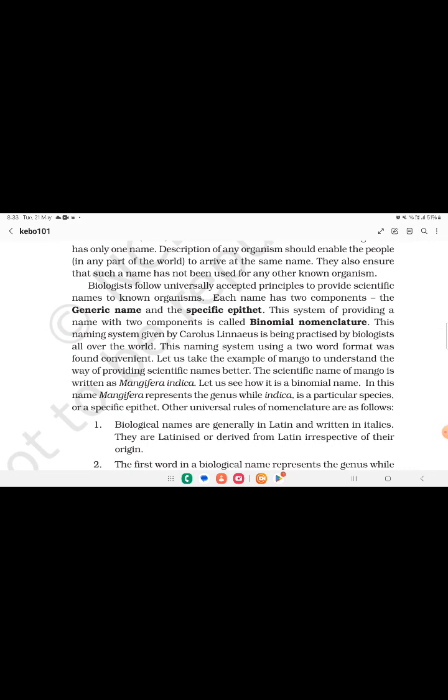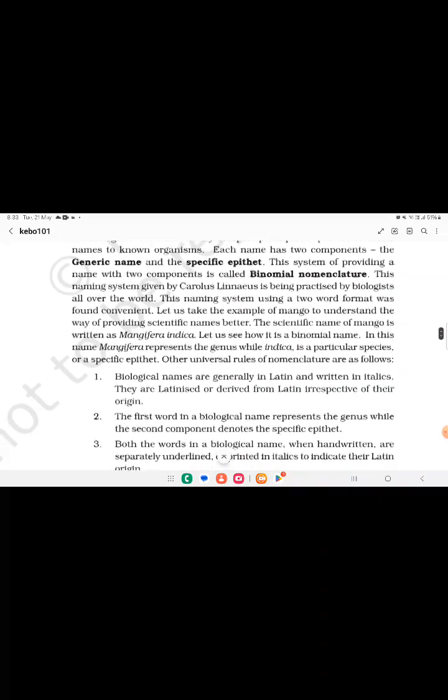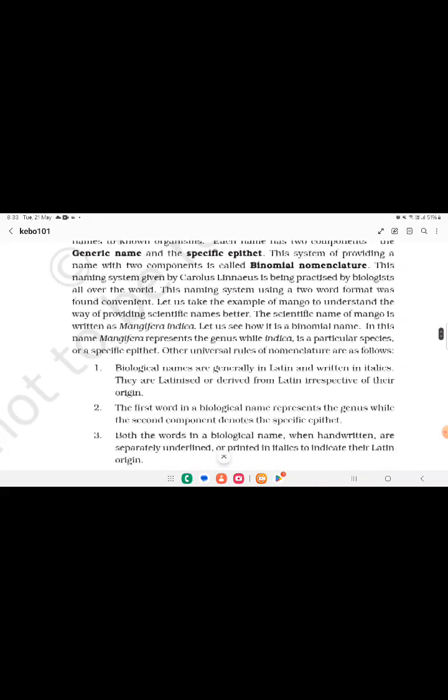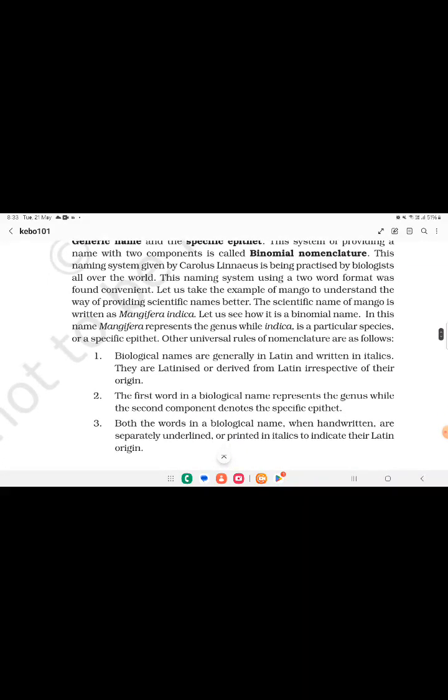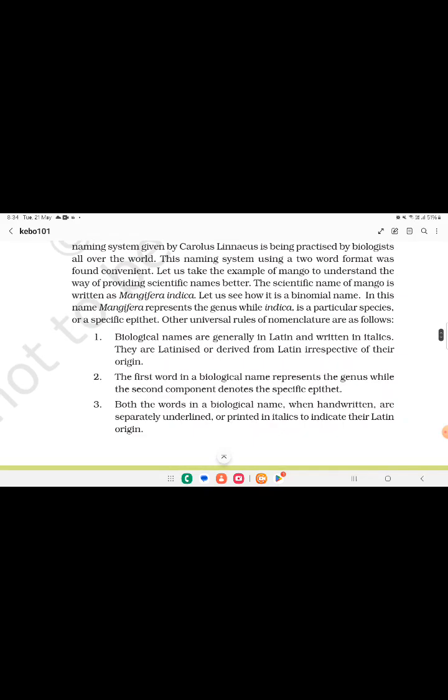Let us take the example of mango to understand the way of providing a scientific name better. The scientific name of mango is written as Mangifera indica. Let us see how it is a biological binomial name. In this name, Mangifera represents the genus, while indica is the particular species or specific epithet.